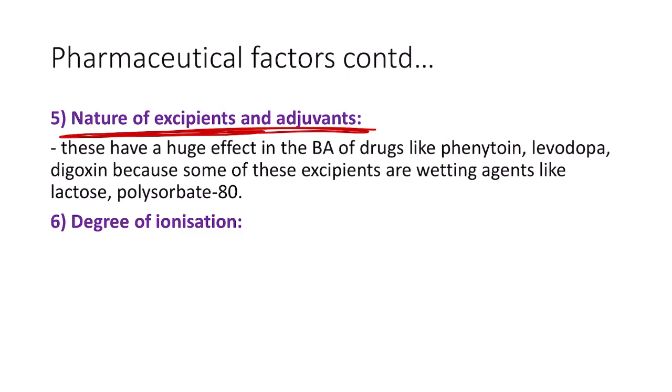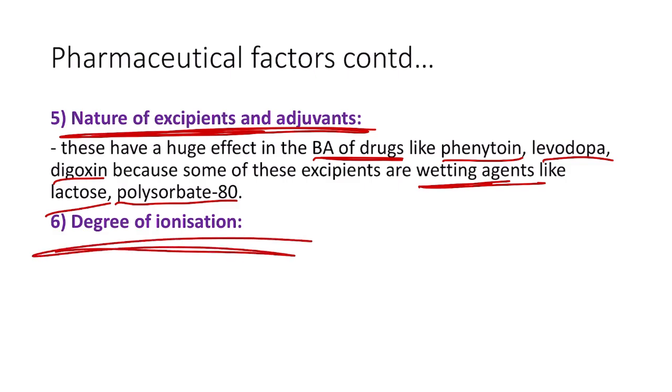These have a huge effect on the bioavailability of drugs like phenytoin, levodopa and digoxin, because some of these substances, like lactose and polysorbate 80, are wetting agents. They cause solvent penetration into the drugs. Because of the wetting property, the solvent penetrates into the drugs, and as a result there is faster dissolution and absorption. This can sometimes even lead to drug toxicity when the plasma concentration of the drug increases very fast because of the faster absorption.